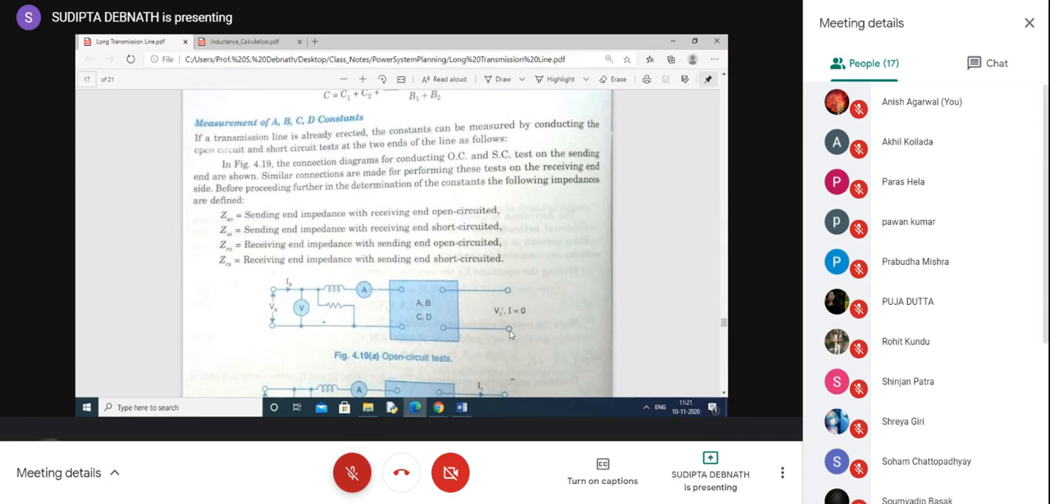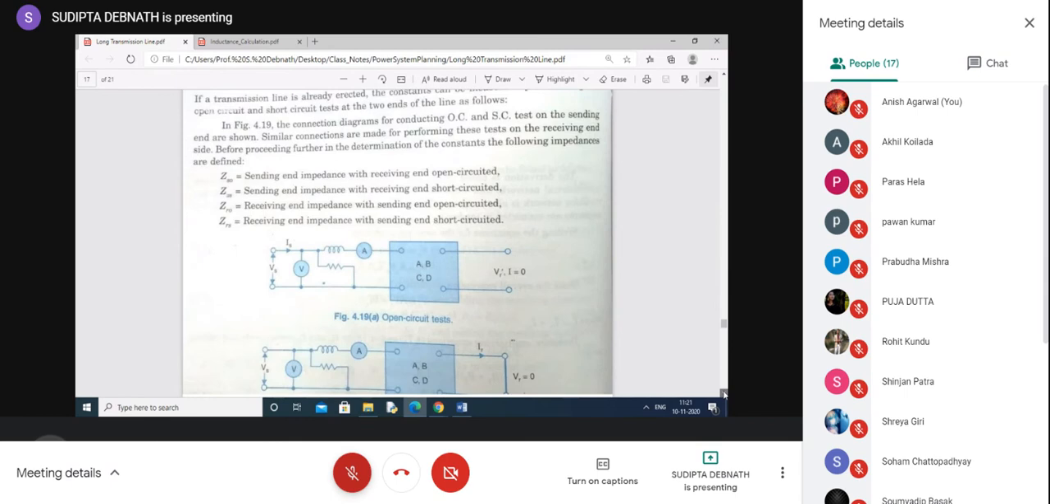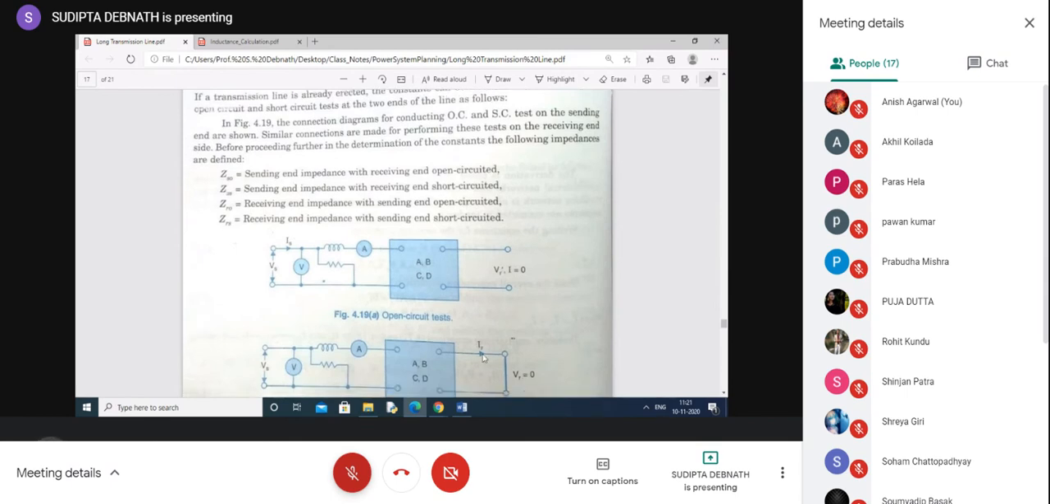Okay. Now, this is the first part. Second part, what you have to do? In the second part, they have shown the same figure, open circuit test and short circuit test. In the second part, you have to give the supply to the receiving end. Okay. Don't put the supply to the sending end. Give supply to the receiving end. Okay. And connect all these things in the receiving end. So you will find ZR, receiving end impedance, first with sending end open circuited, then sending end short circuited. These 4 tests you need to do in order to find out 4 generalized constants ABCD.